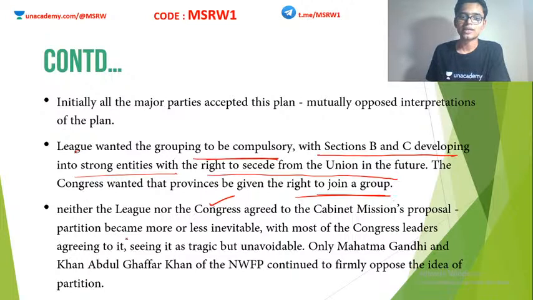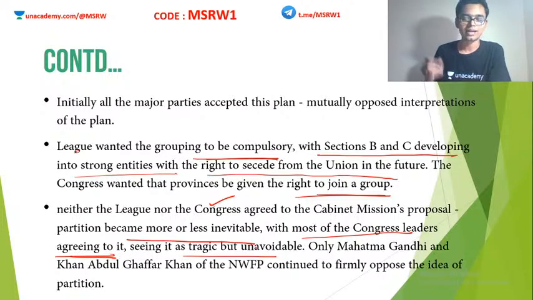So partition became more or less inevitable, with most of the Congress leaders agreeing to it, seeing it as a tragic but unavoidable thing. Most of the Congress leaders who initially were opposing partition also had to accept that it is an unavoidable, tragic future. Fine.